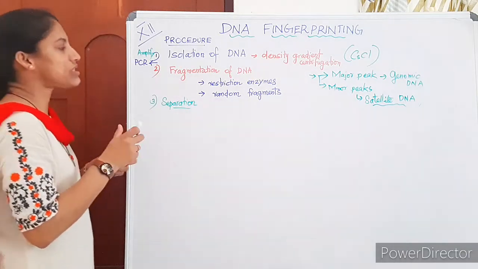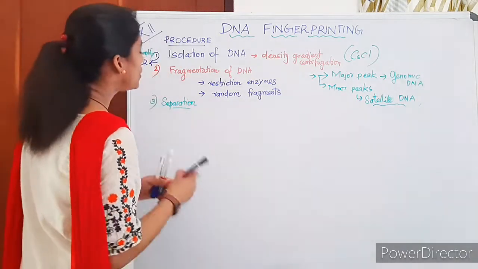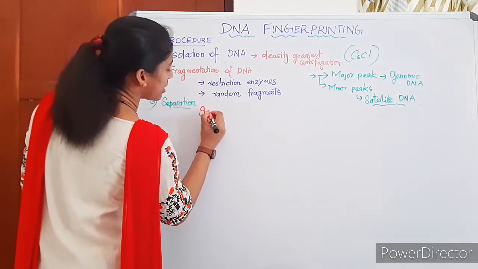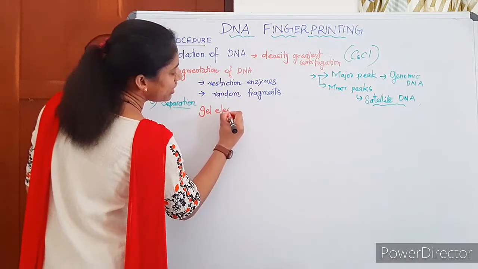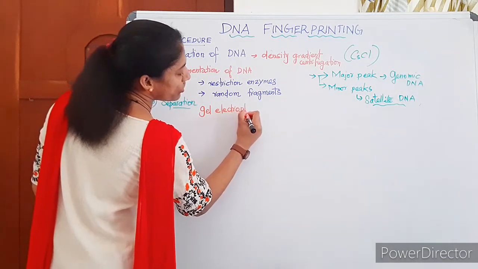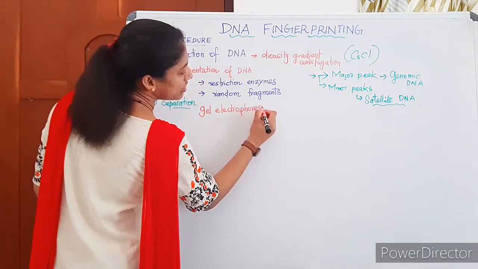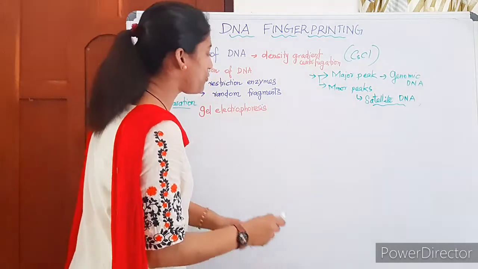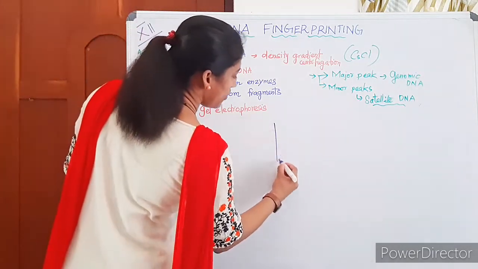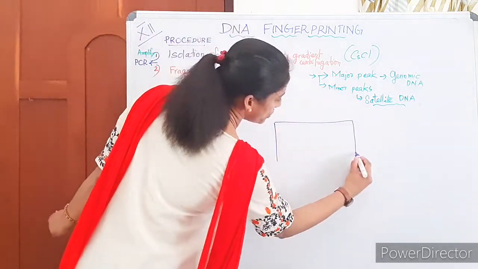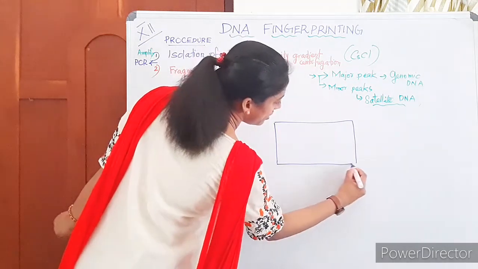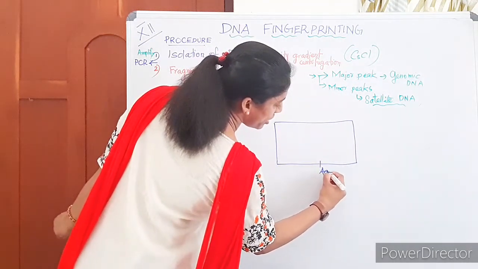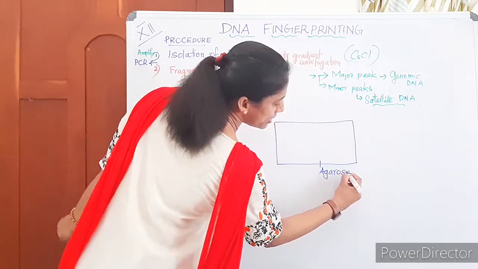The separation is done using gel electrophoresis technique. In gel electrophoresis, we are using a gel. The most commonly used gel is agarose gel.